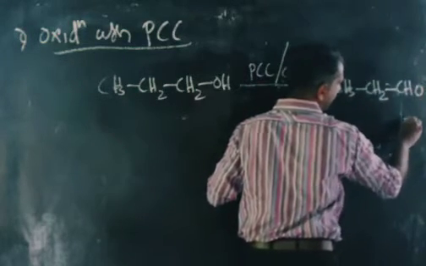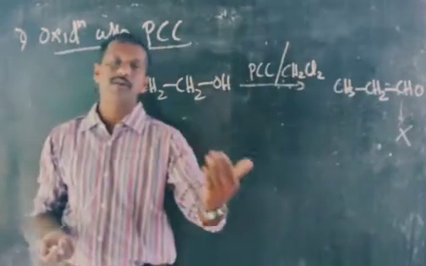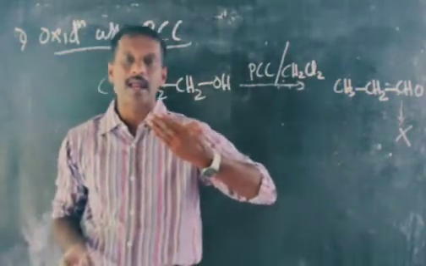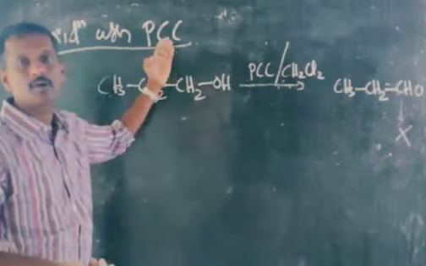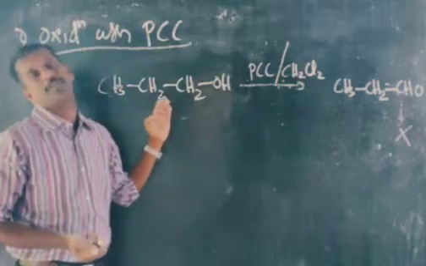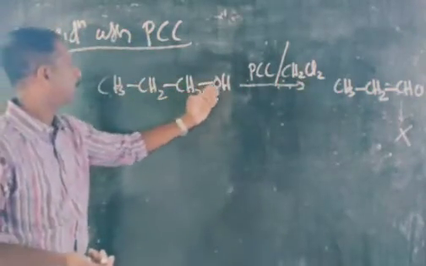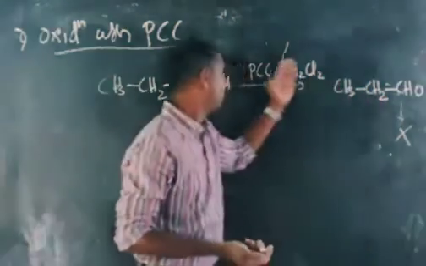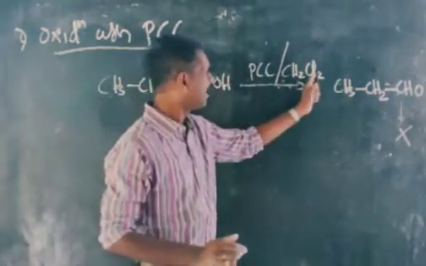And this aldehyde will not undergo further oxidation, or be converted to the corresponding carboxylic acid. So if we have to prepare an aldehyde, we have to use the oxidizing agent pyridinium chlorochromate, because it is used for the selective oxidation of alcohol into aldehyde. Example: CH3, CH2, CH2OH, propanol, will be converted to propanal when we use pyridinium chlorochromate in presence of dichloromethane.